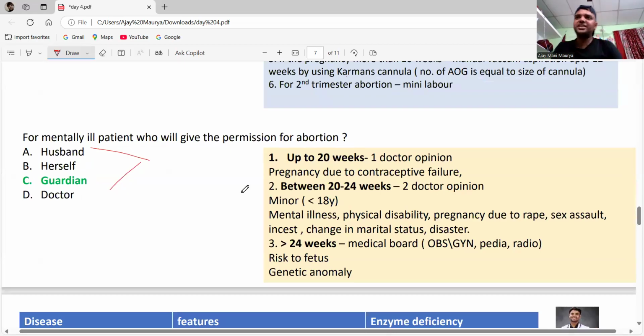2021. See, guys, up to 20 weeks, there is one doctor's opinion required. Listen, for contraceptive failures, for pregnancy due to contraceptive failure, for this abortion, guys, we will do it until 20 weeks only. Pregnancy due to contraceptive failure, we will do the abortion at only 20 weeks.